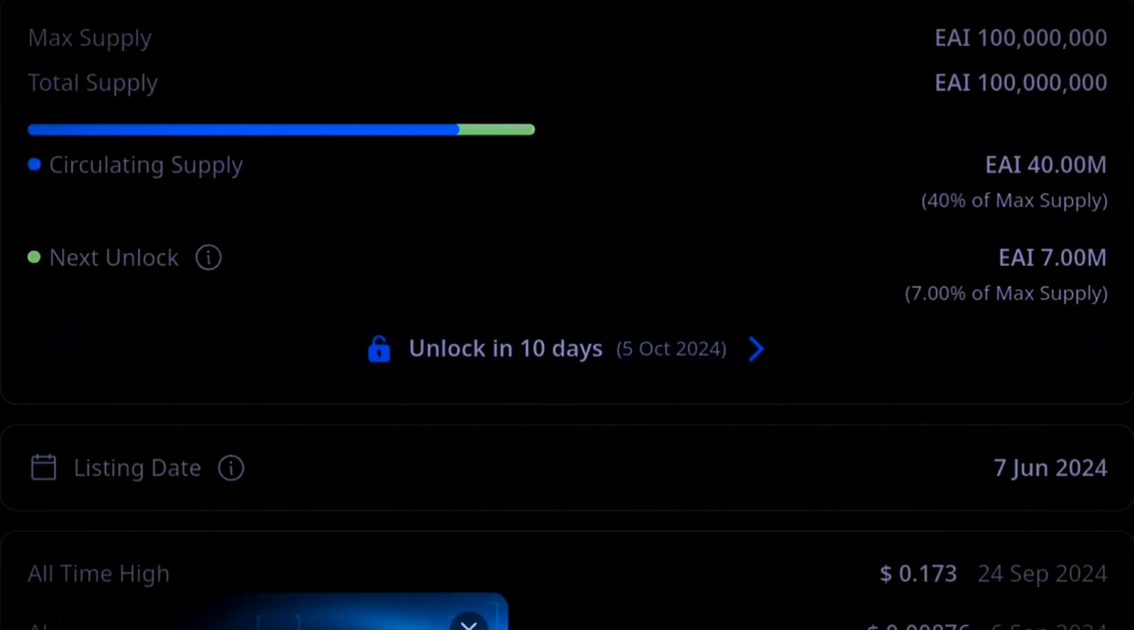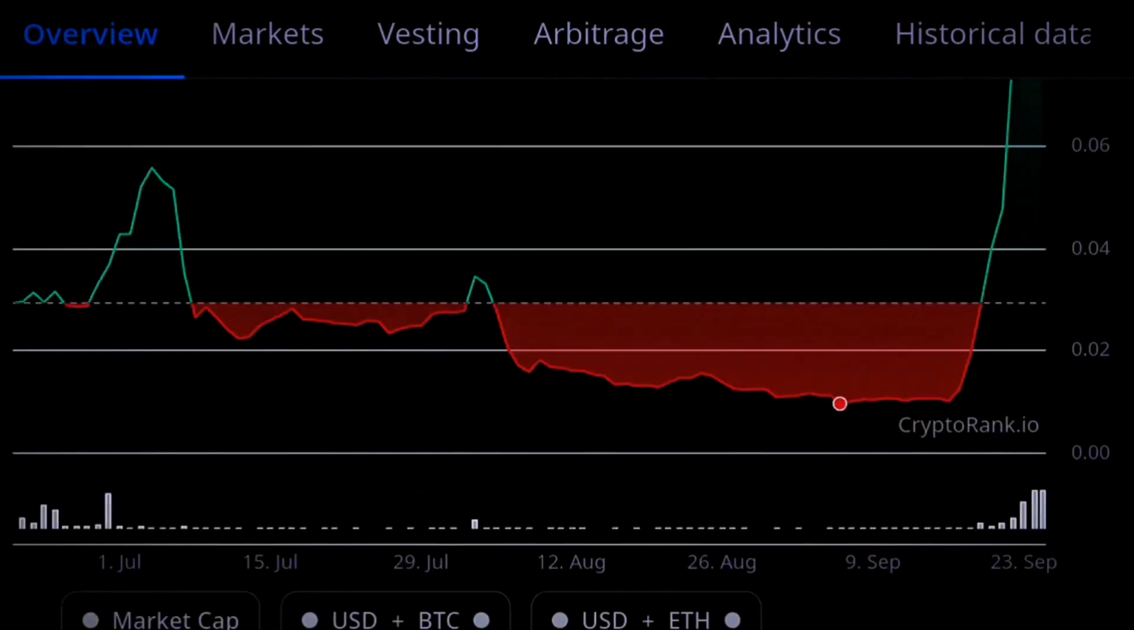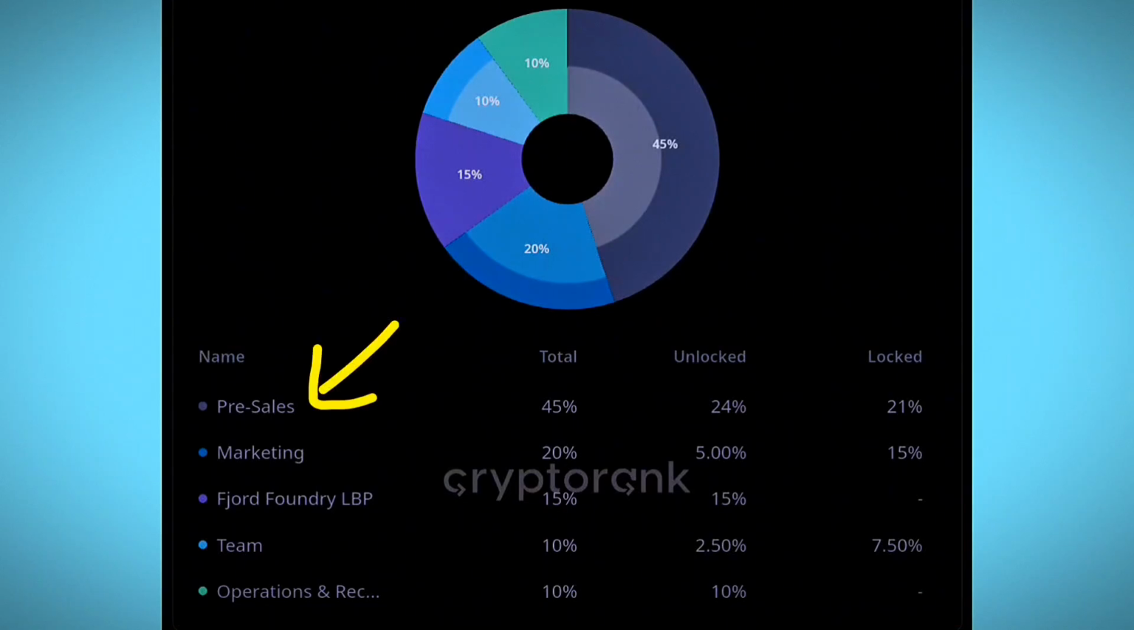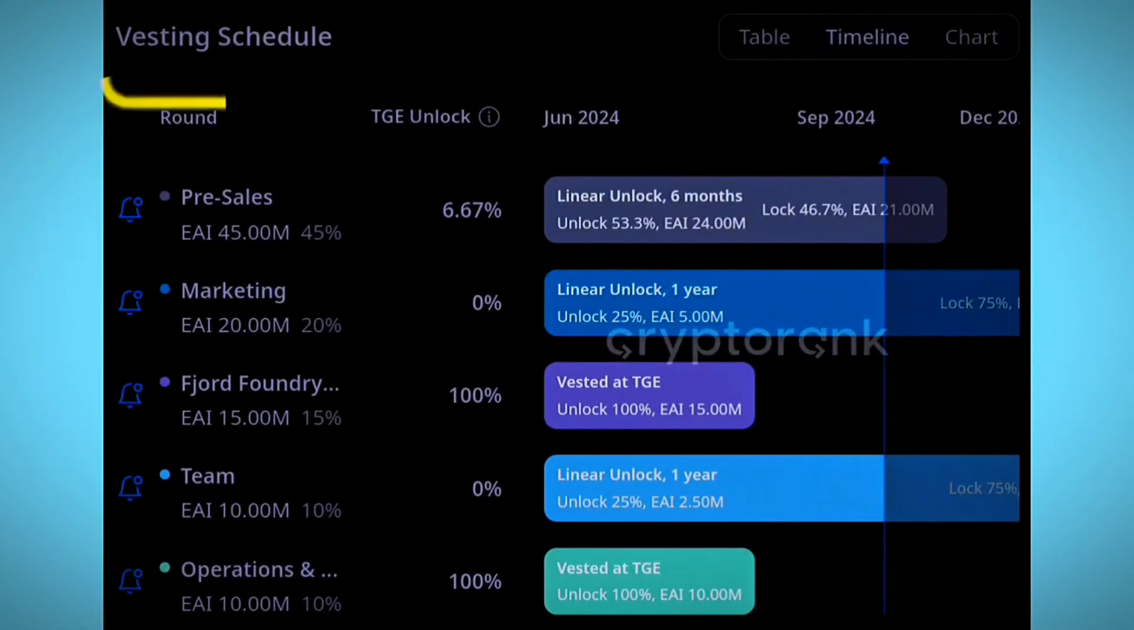So in order to have more info about vesting, now you go and click on vesting. So you can see here how these tokens have been allocated. We have the pre-sale total 45%, then the marketing team has 20%, there's Jod Foundry LBT 15% team, then operations 10%. The pre-sales have 21% still locked, then the marketing team still has 15% locked, and then the team has 7.5% locked. Then there's the vesting schedule.